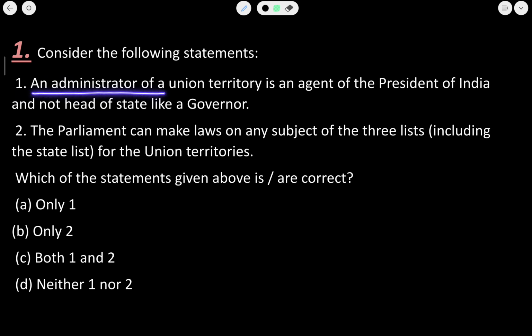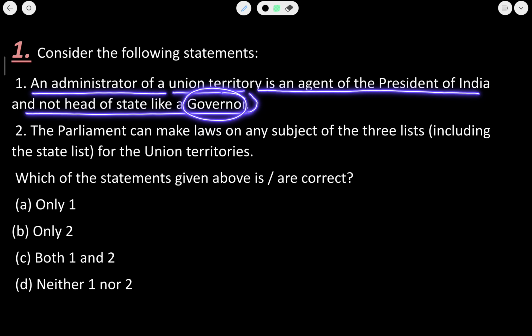An administrator of a union territory is an agent of the president and not the head of a state like a governor. Yes. So the governor is there in the states and he is the executive head of the state. It means that all the executive decisions are taken in the states in the name of the governor.